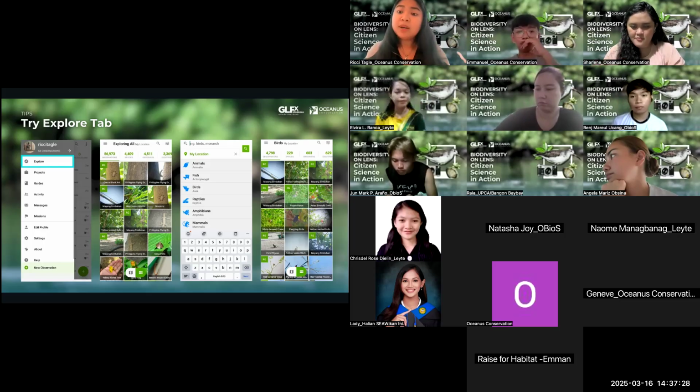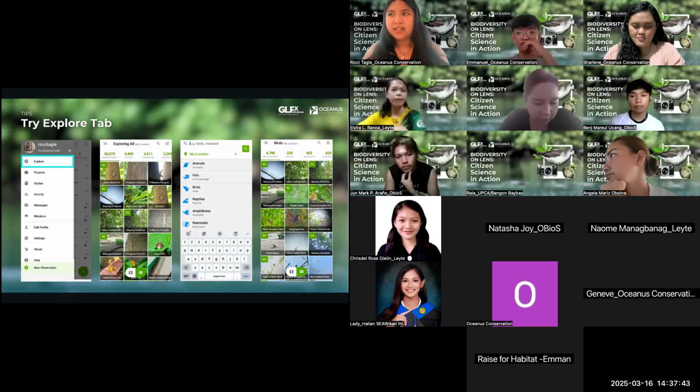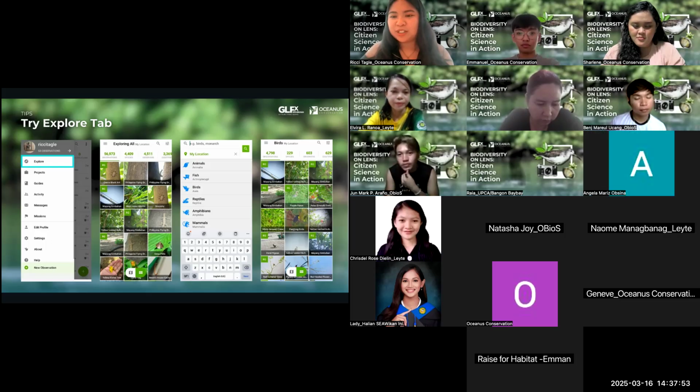So maraming tools online. And even since DENR has been urging citizens to do citizen science, no, they have also published maps of where they've seen mangroves, of where they've seen seagrasses. So those are things that we can look for online. But I encourage to try iNaturalist muna para at least makita mo yung ibang existing submissions. Sige, let's proceed sa next slide.